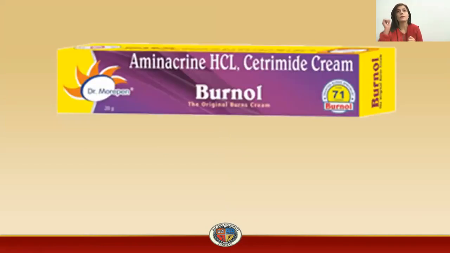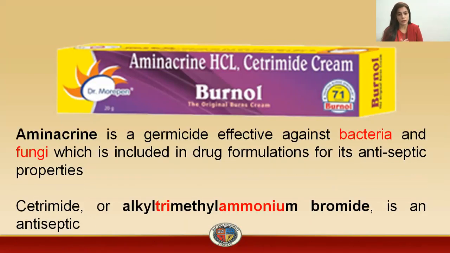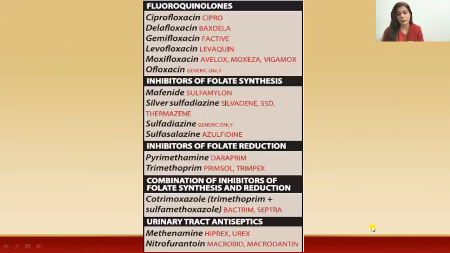And another very famous cream available in Pakistan for burn patients is Burnol. That is not of this category. That is not a sulfonamide, but we must know what the active ingredients of the drug are. The drug is basically a germicide. It has its action against bacteria and fungus. And this contains the most important ingredient, alkyl trimethyl ammonium bromide, which is basically an antiseptic.